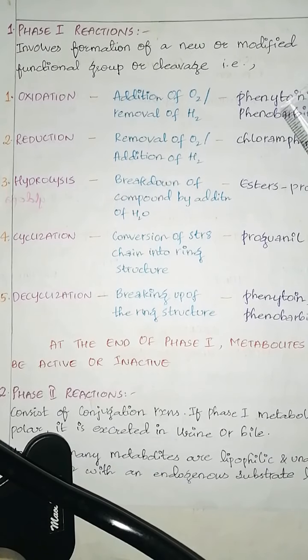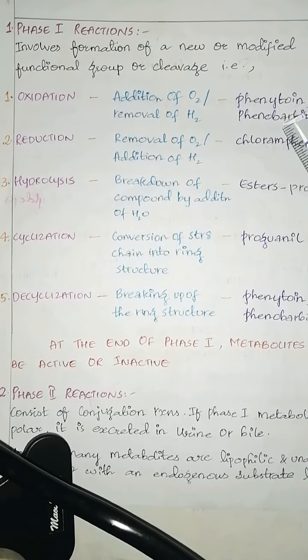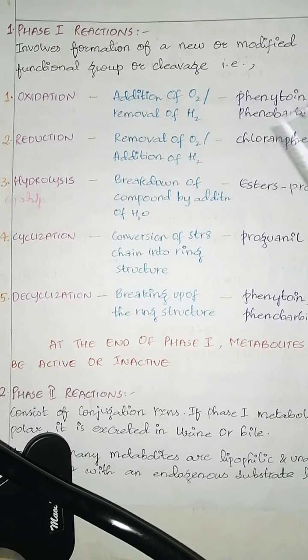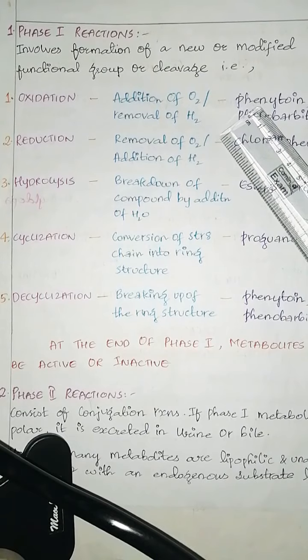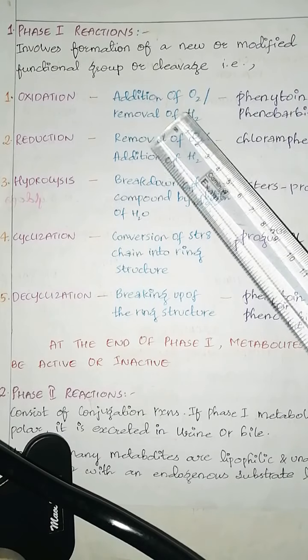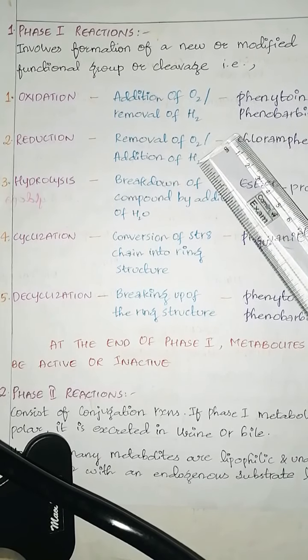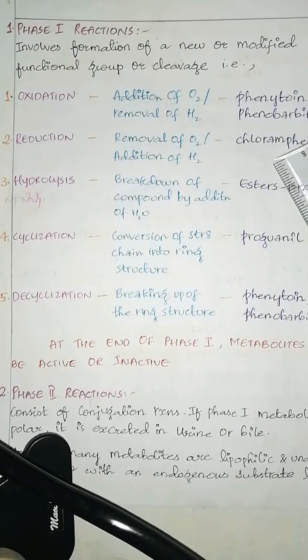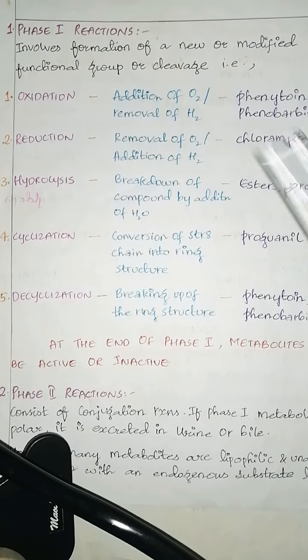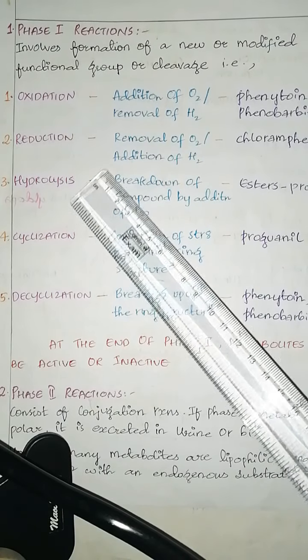Example for this is phenytoin, phenobarbital. Reduction. What is reduction? It involves the removal of oxygen or addition of hydrogen, opposite to oxidation. Example is chloramphenicol.